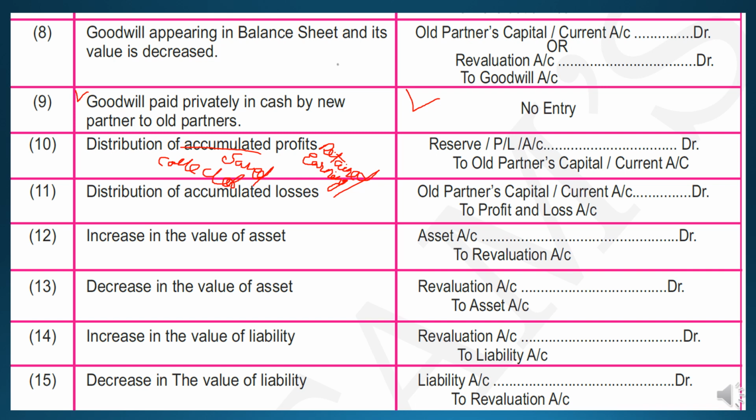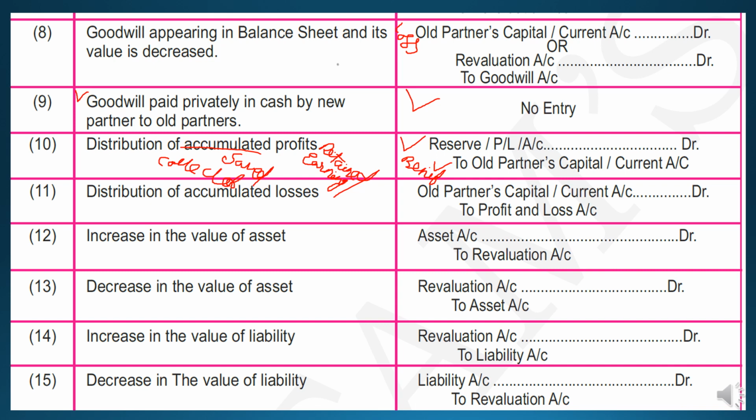So it will be written like this: reserves and P&L account debit to old partners' capital account. Simply, whenever there is a benefit for the partner, that partner's account will be credited. Whenever there is a loss for the partner, the partner's account will be debited. Students, it's a very natural thing, and in a generic form you can understand: whenever the partners have some income or benefit, their account will be credited, and whenever the partners have some loss or expenses, it will be debited.